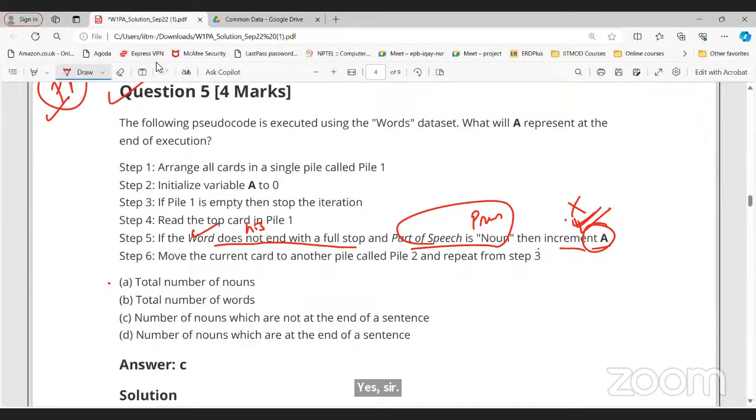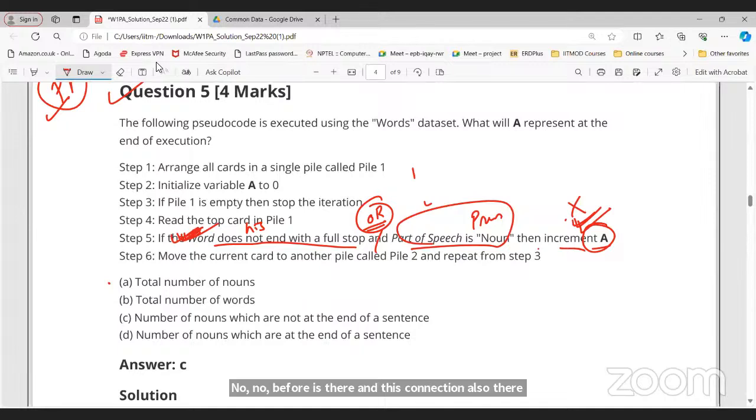Sir, I'm asking, if we replace "and" with "or" in that condition, then in that case we will increment, because one part is true, right? Yes. So this is false, but the option of total number of nouns will not be correct. If "or" is there and this condition is also there, then option A will not be correct. Any of the options will not be correct in the case of "or".